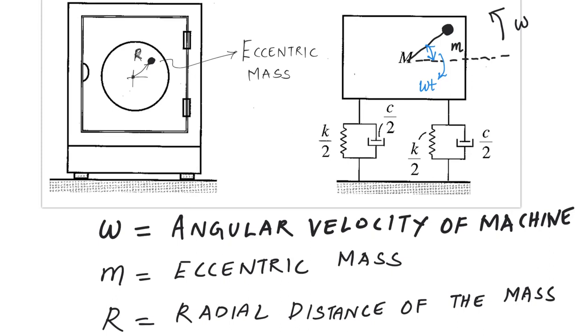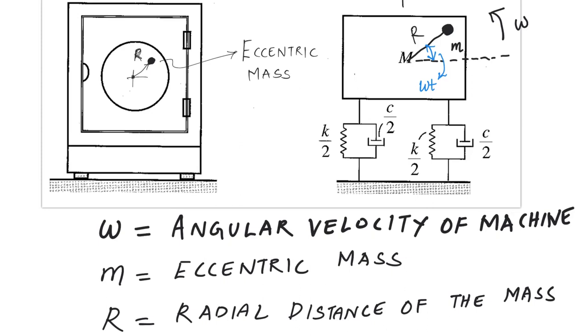Now, when the machine is operating at an angular velocity of omega, as shown here, this is the equivalent mathematical model of the washing machine. Once this is in operation, then the whole system will be subjected to a force in the upward direction.